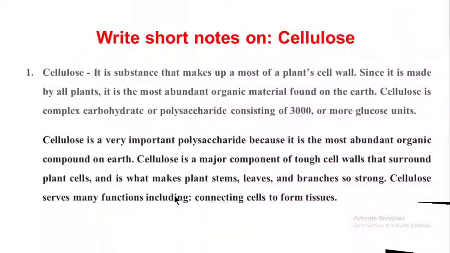The next question, write short notes on cellulose. Cellulose is a substance which makes up most of the plant cell wall. In the plant cell wall, the majority of the substance present is cellulose. It is made by all plants, so on the earth abundant organic material is found. On the earth we have a lot of plants, and every plant cell wall has cellulose, so an abundant amount of cellulose is present. Cellulose is a complex carbohydrate, or a polysaccharide, which consists of 3000 or more glucose units.